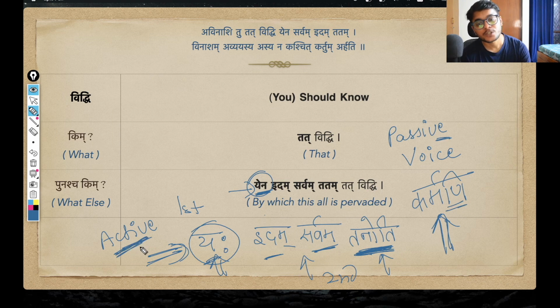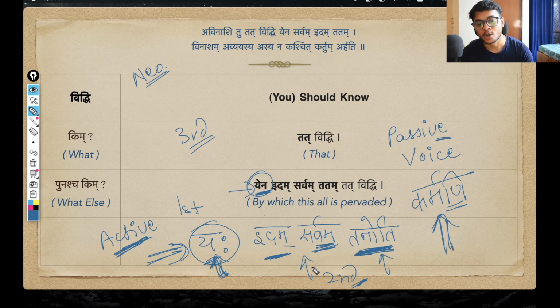Anyways, when we change from active voice, the kartari prayoga, to passive voice, the karmani prayoga, the karta of the active voice, which is in the first word case, changes itself into the third word case. So yaha, the prathama vibhakti form, changes into yena, the tritiya vibhakti form. And idam sarvam, these are in the second word case, right? Since they are neuter gender nouns, the prathama vibhakti and the dutiya vibhakti forms are both the same, so by looking at them you cannot see the difference. But as per the grammar, this idam sarvam here is in the second word case, dutiya vibhakti.